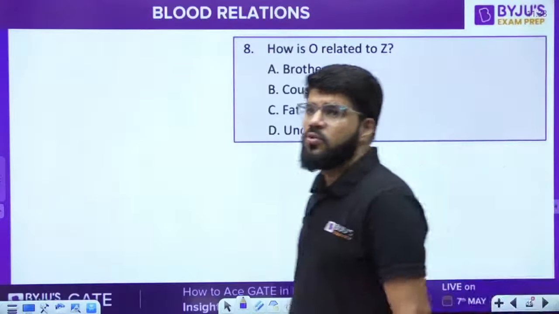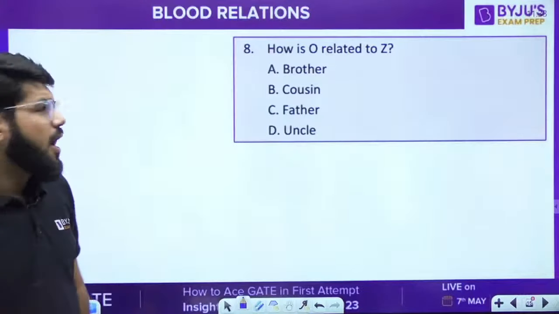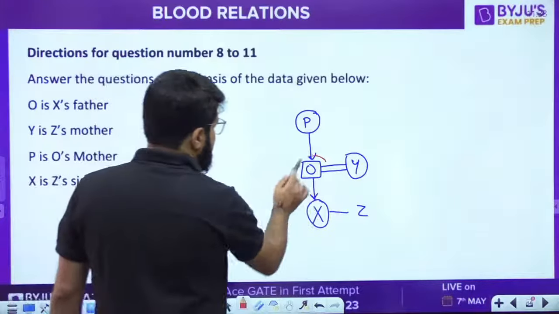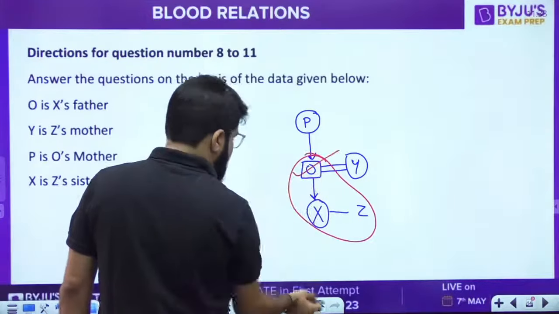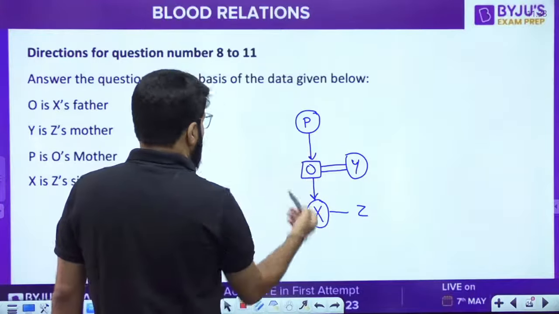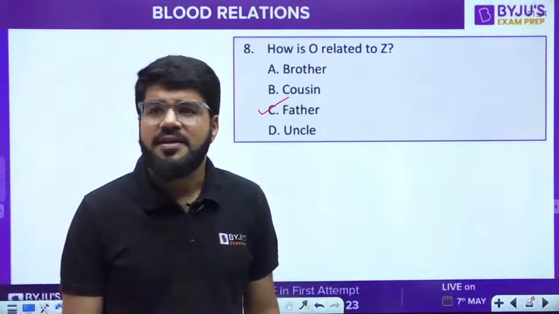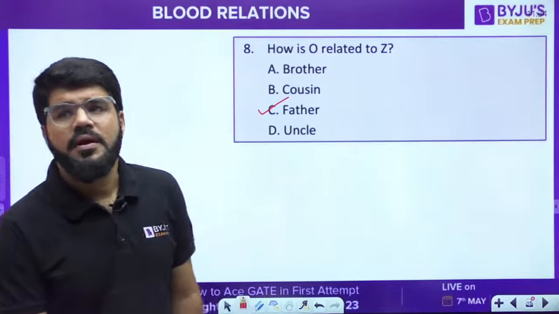Now let's go through the questions. Number 8. How is O related to Z? So O is the father. Okay, parent, and it's a box, so it's a father. Option number C. So 8C. That's correct, Sham and Nishu.